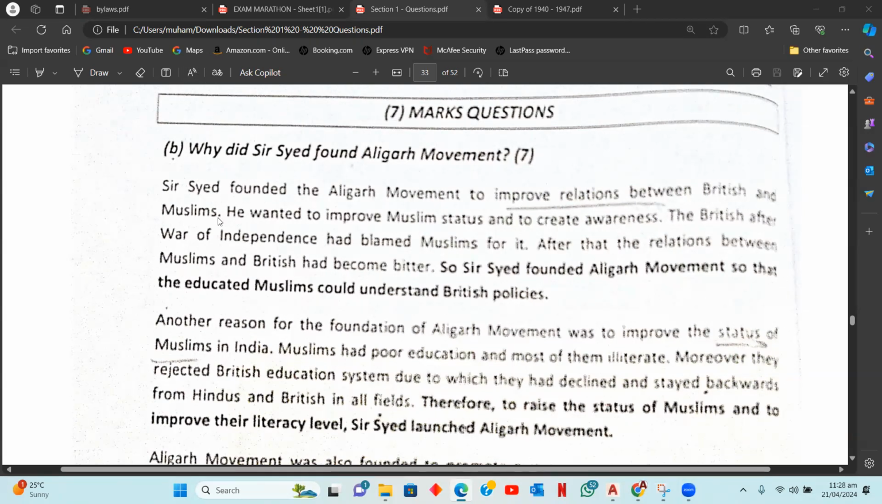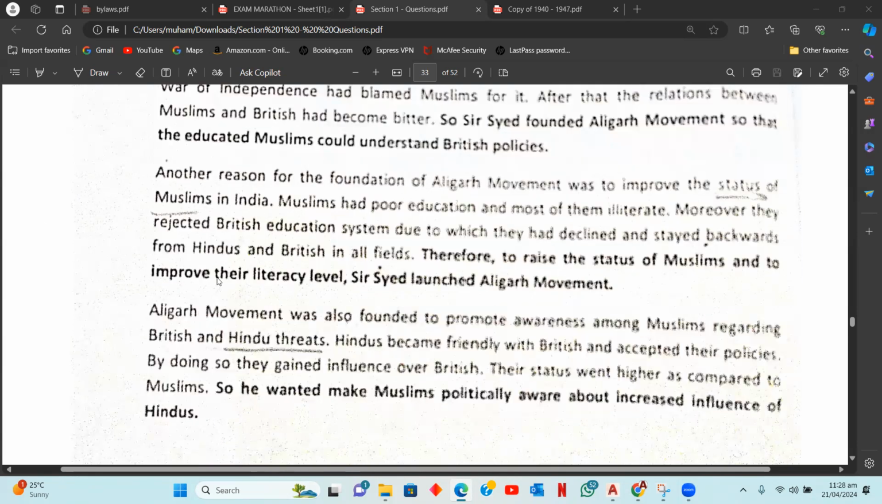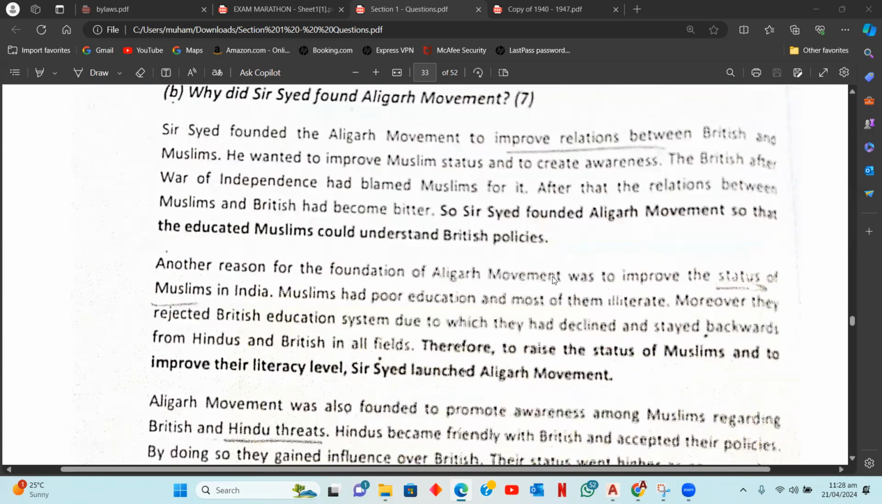Okay. Now, let's look at the first one. And obviously, you need to make 3 paragraphs, 3 reasons. The first paragraph here says that Aligarh movement was found to improve relations with the British and Muslims. You see, Sir Syed Ahmed Khan had worked a lot on improving the British-Muslim relations and to create awareness. So the British, after the War of Independence, had blamed Muslims for this war. This was leading to a downfall in the relations of British and Muslims.